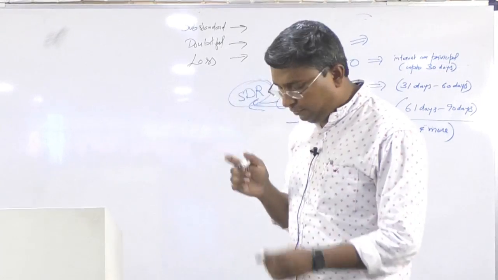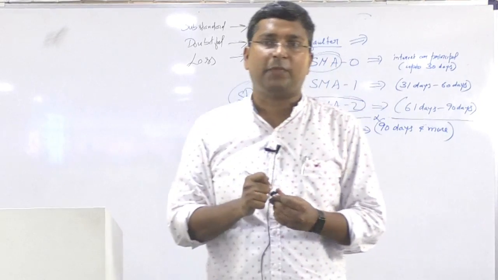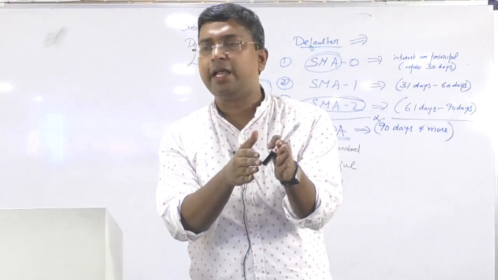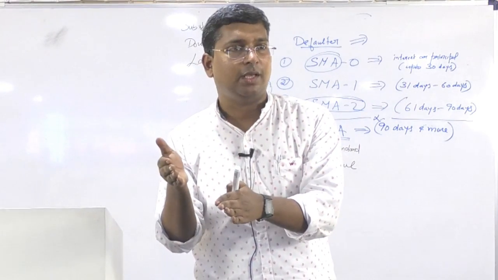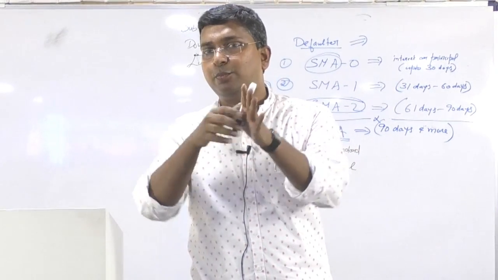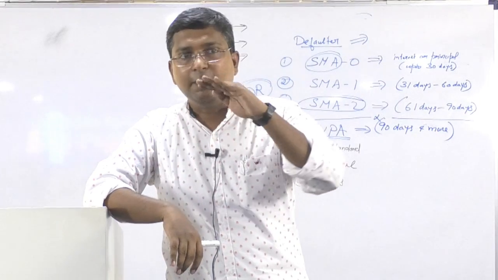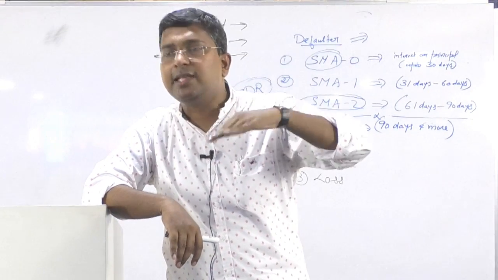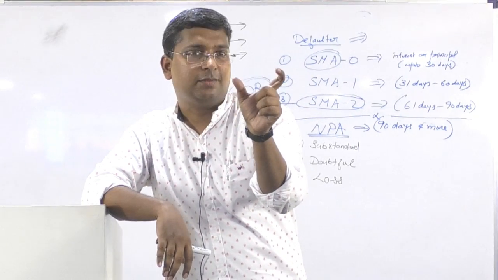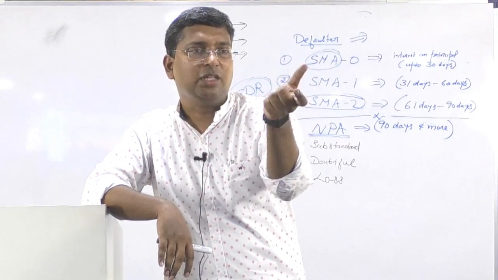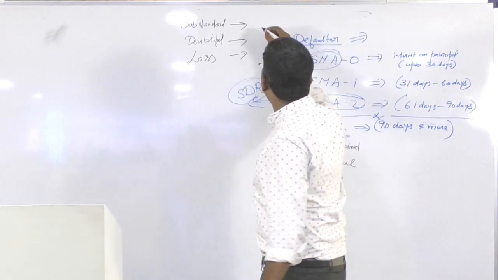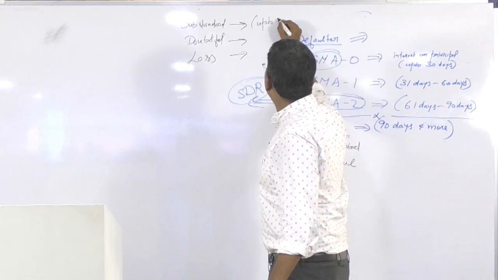Once a loan has become NPA, so when will a loan account become NPA? After 90 days. Be very clear, NPA starts after 90 days of default. Now in the first 1 year after becoming NPA, during the first year, we call that account as up to 1 year of not paying.